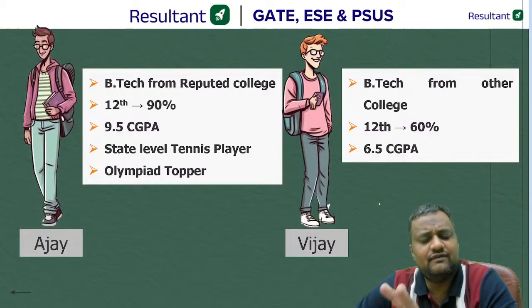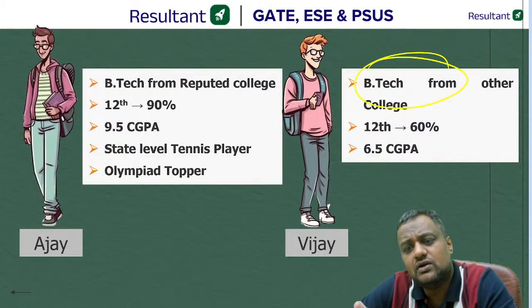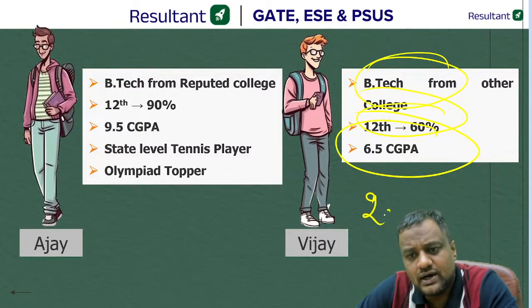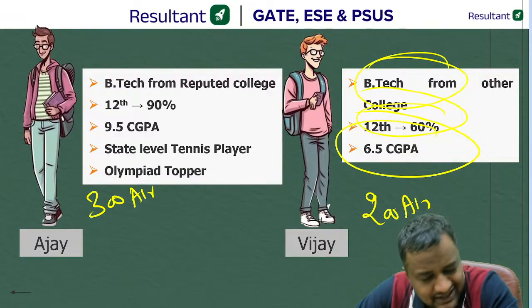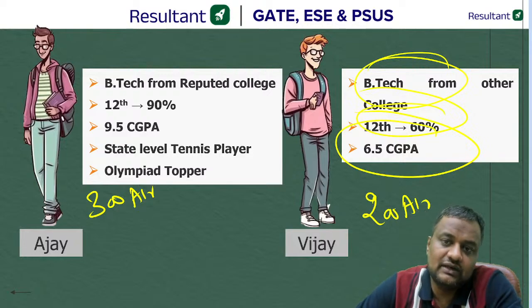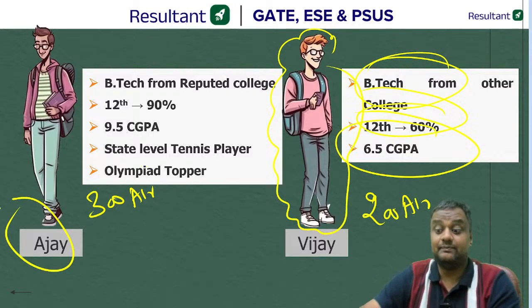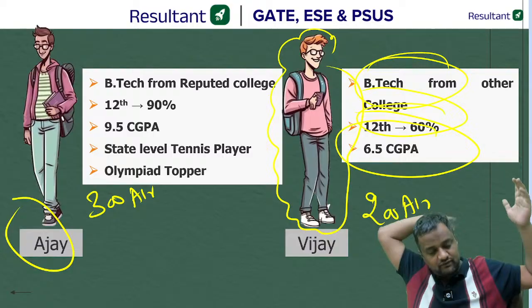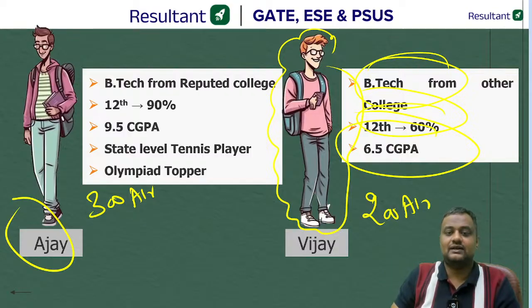So guys, one very good benefit of GATE, unlike the CAT exam: either you are a BTech from a normal college, with normal 12th marks and a decent BTech percentage, but if you got a 200 All India rank and another student got a 300 All India rank, he might be from a top college, a topper with good marks in BTech and 12th, but now this person will have more options than the other. That means in the GATE examination, if you get a good rank here, your past performance, where you did schooling, where you did BTech, whether a private college or anything, how much marks you got, that is nothing required.